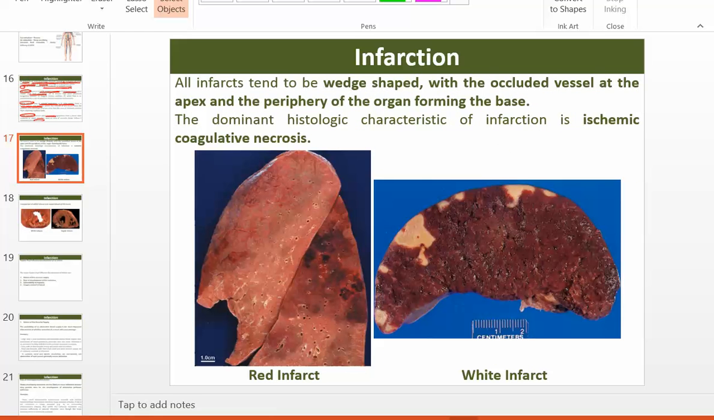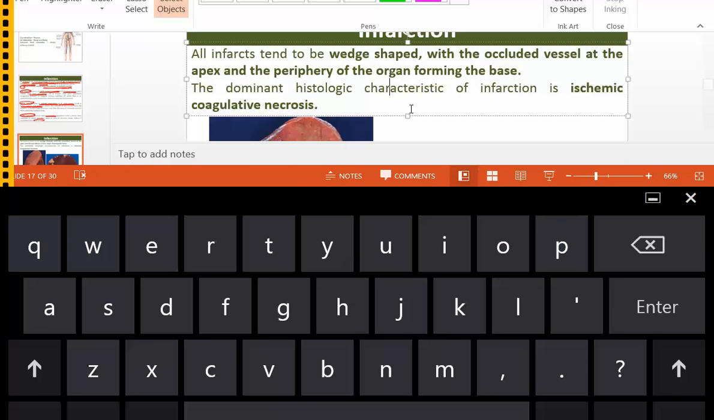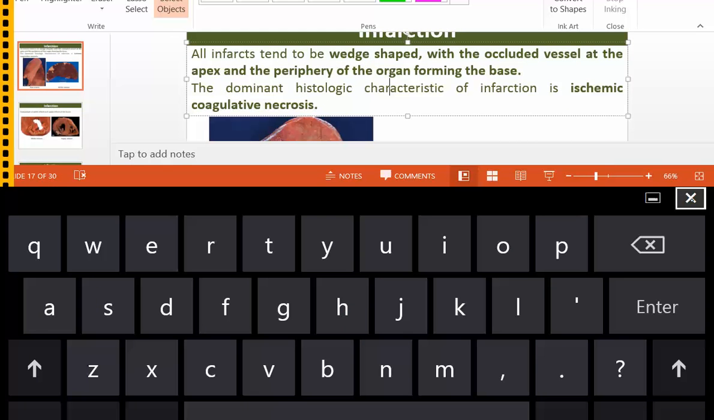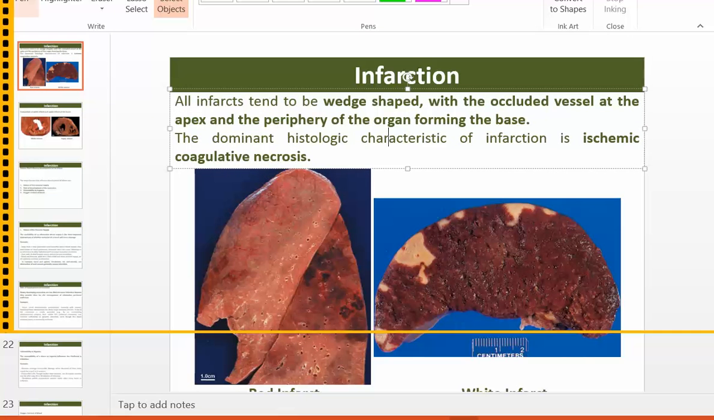So all infarcts tend to be wedge shaped. All infarcts